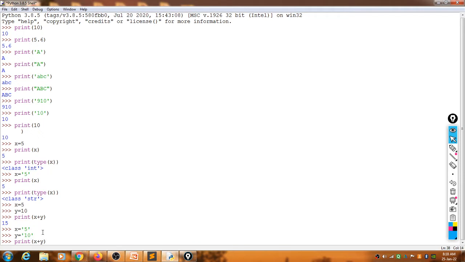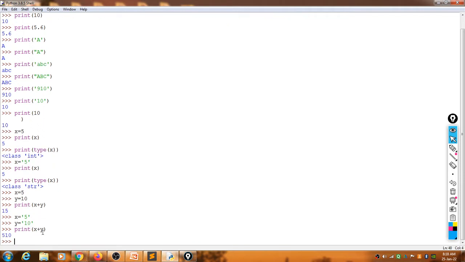Look here what it gives you. x is equal to 5 is enclosed in single quotation mark, y is equal to 10 is again enclosed in single quotation mark, and when we write x plus y, it gives you 510.